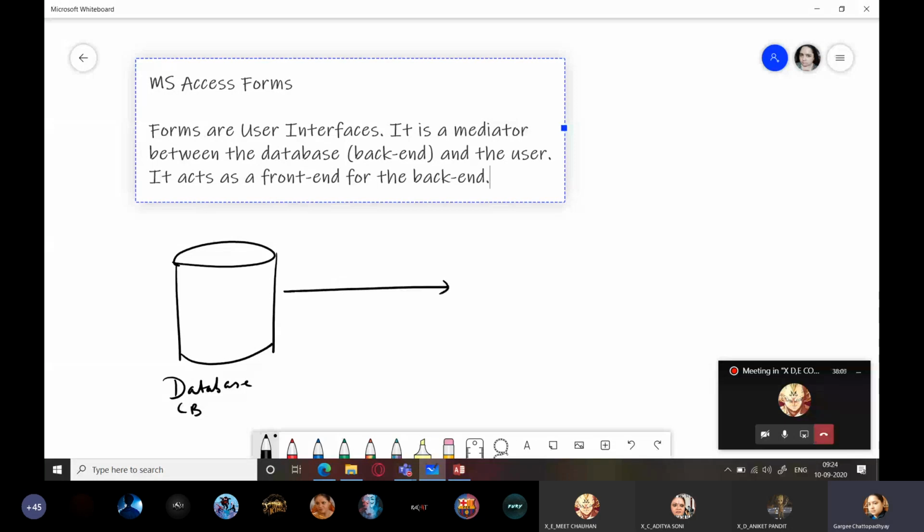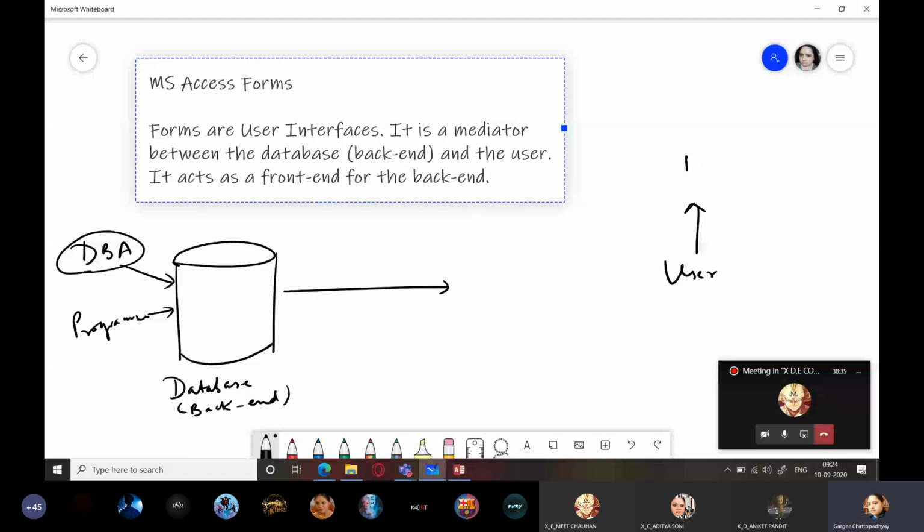And so this database forms a backend because it stays in the background, and usually the people who are handling this are the DBA, that is the database administrator. So database administrators or database programmers are the people who work on the database. They have access to all the details of the database. But the user who is sitting over here is a simple data entry operator.